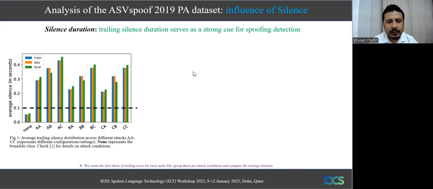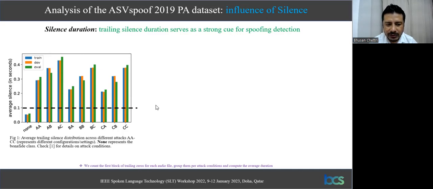Now let us take a look at the ASVspoof 2019 PA dataset, and this slide basically shows the influence of silence. The hypothesis in this dataset is that the trailing silence duration serves as a strong cue for spoofing detection. As we can see in this figure 1, which illustrates the average trailing silence distribution across different attack conditions and the bona fide class, there is a clear discrimination in terms of the duration. And this also suggests that this dotted line can be used as a decision boundary.